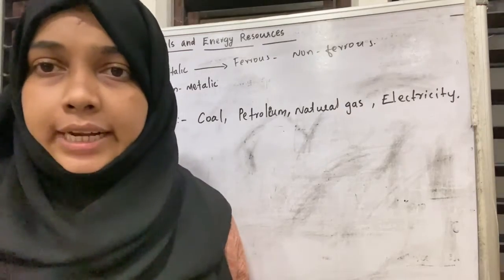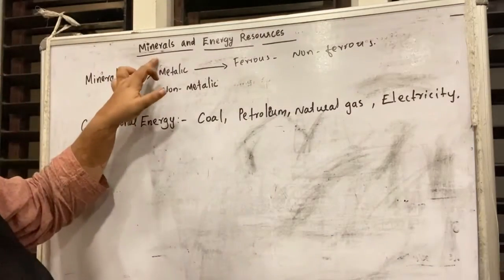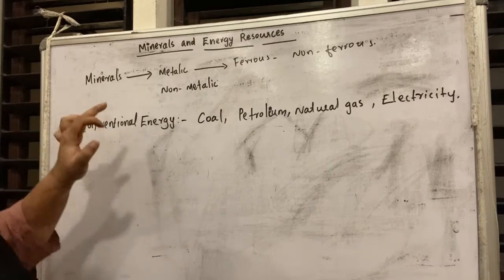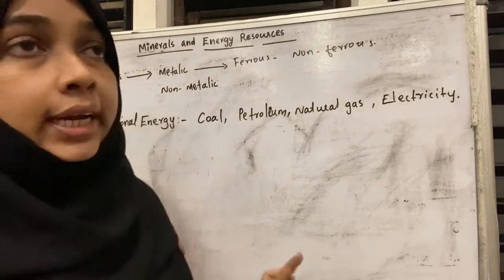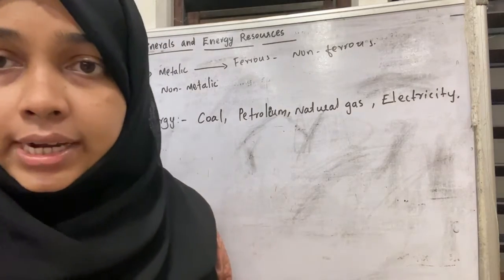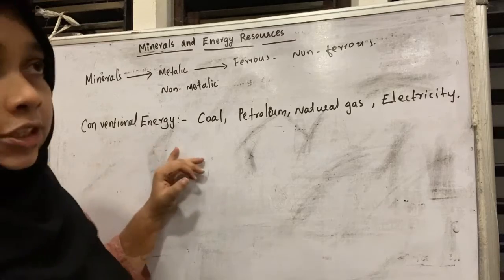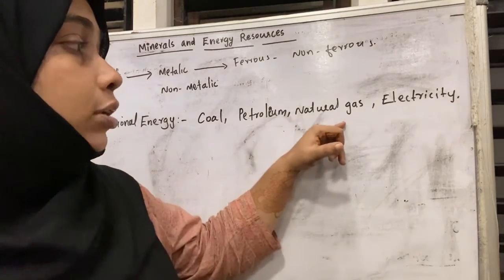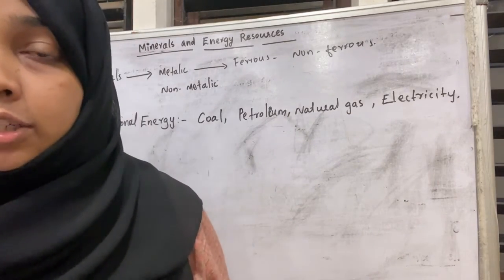Children, in today's class we discussed the chapter Minerals and Energy Resources. The important parts regarding minerals: what do we mean by minerals? Minerals are divided into metallic minerals and non-metallic minerals. Then another thing is conventional energy: coal, petroleum, natural gas and electricity are considered conventional resources.